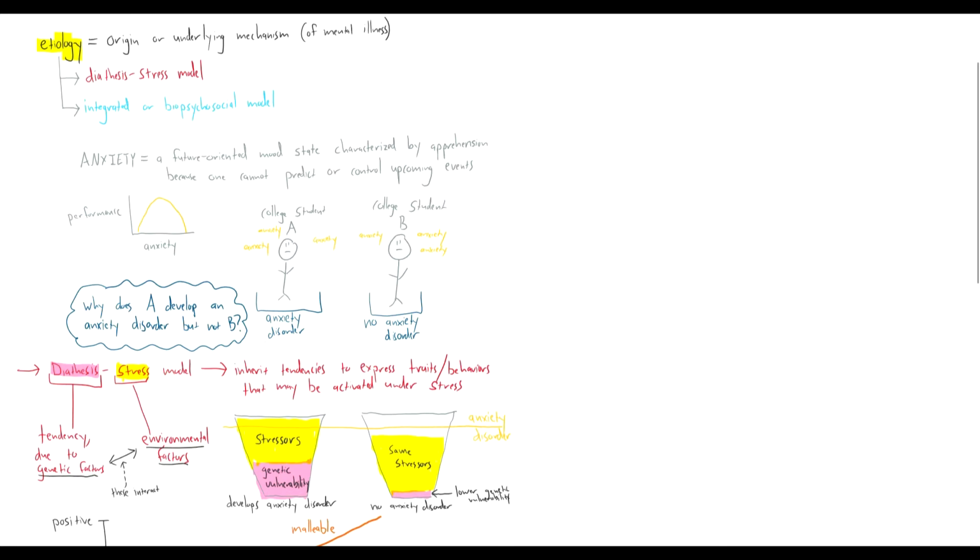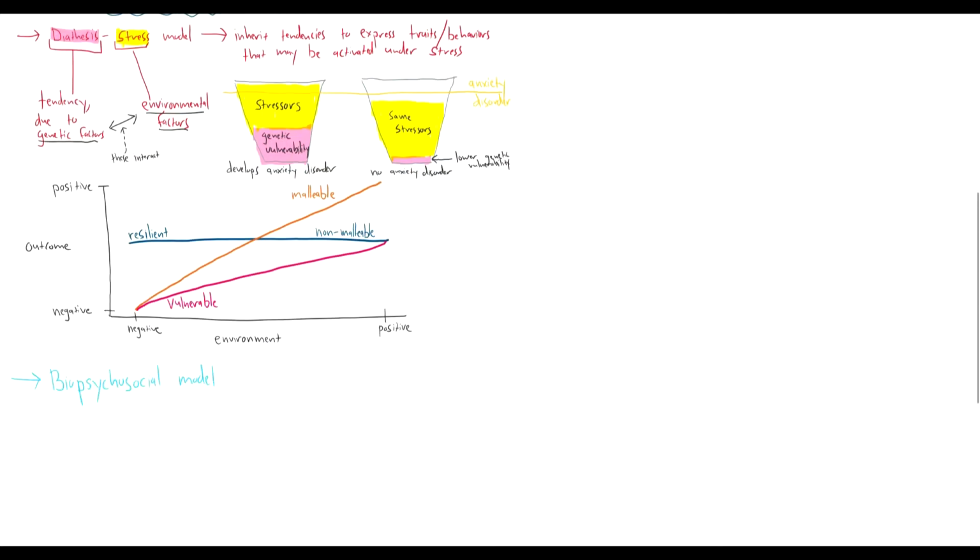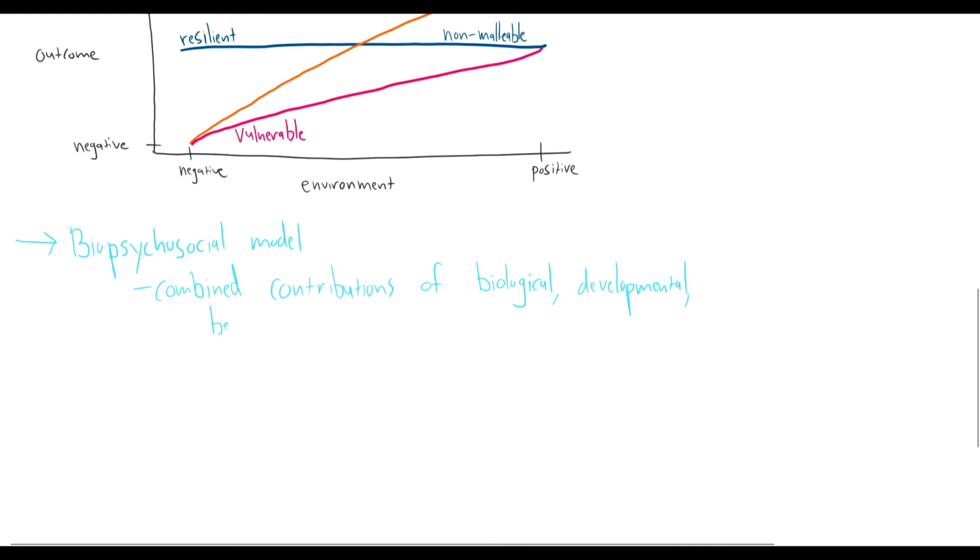A second model that's used to describe the etiology of mental illness is the biopsychosocial model. This model looks at the combined contributions of various factors to one's mental health, including biological factors, developmental, behavioral, cognitive, and social factors. So let's draw this out as a Venn diagram.